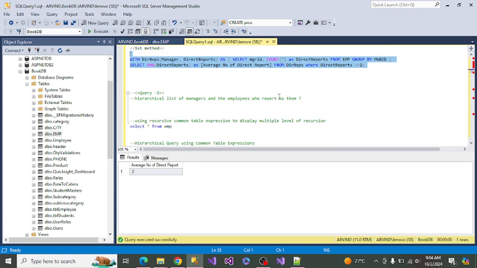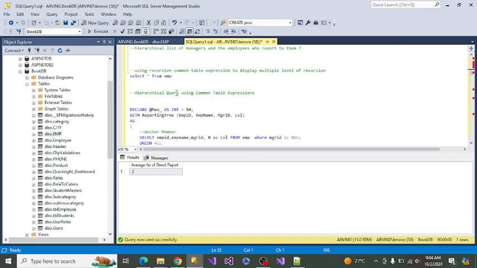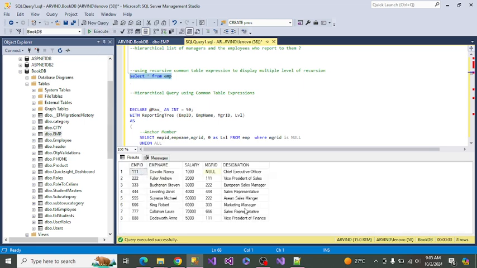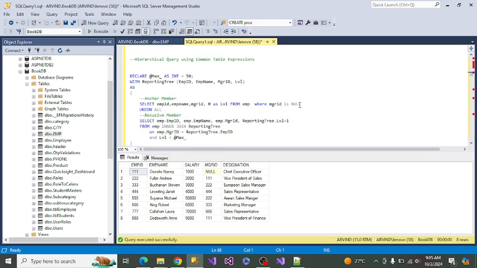Now the real question comes from the interviewer: please create the hierarchy for the list of managers and who reports to them. So how would you create it? It is a very twisted question. The interviewer wants employee ID with their hierarchy as well. So what you will do, you will start from this one. If you see this hierarchy data,